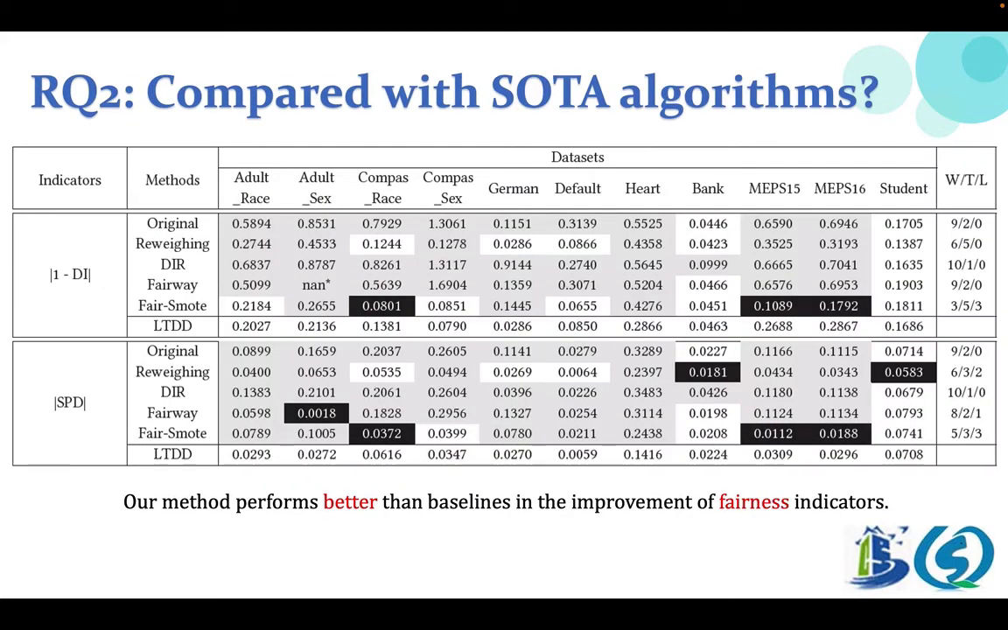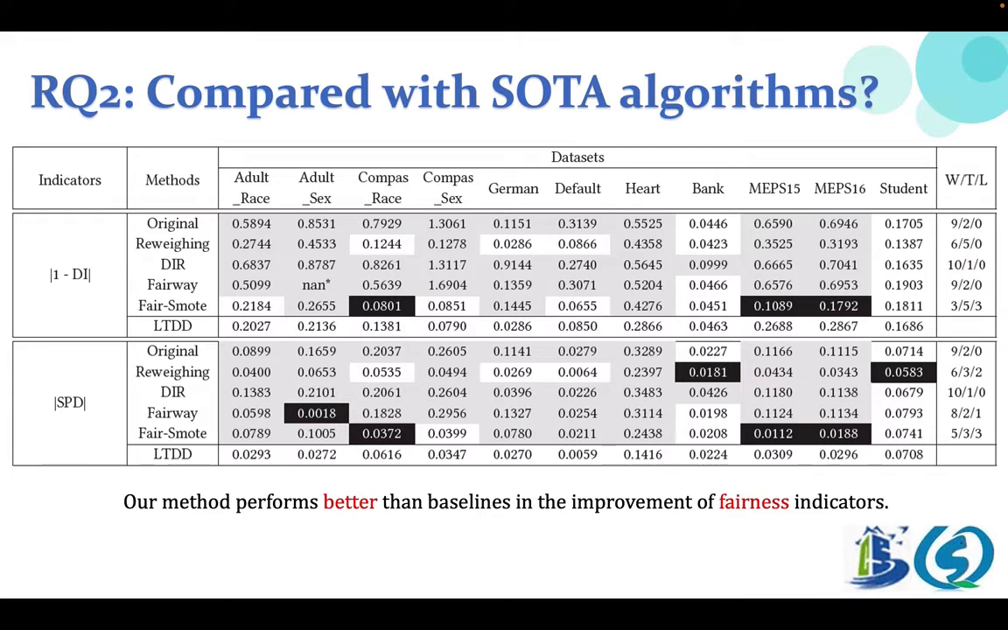In research question 2, we want to ensure how well LTDD performs compared with the state-of-the-art fairness algorithms. We hope that our method can achieve that. Compared with baselines, first, it can better improve the fairness of machine learning software, and second, the negative impact of our algorithm on performance would be less or comparable. The comparison results under fairness metrics are shown in this table.